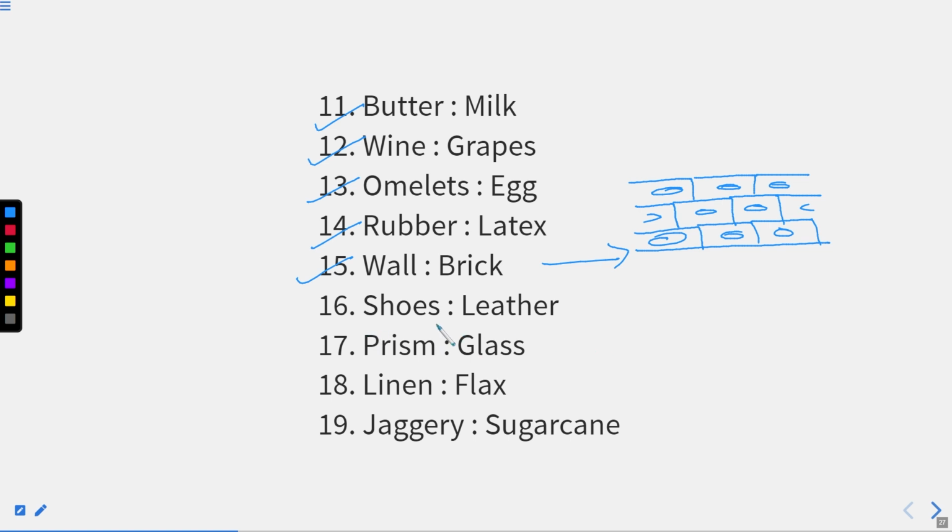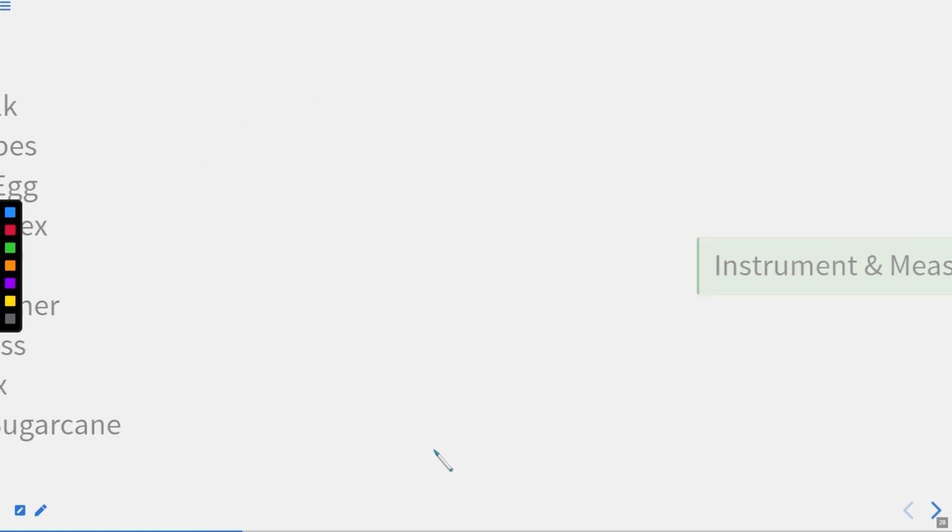Similarly, shoes are made up from leather. Prism made up of glass, right? Linen made up of flax. Jaggery made up of sugar cane, right? Jaggery is very helpful in winters.